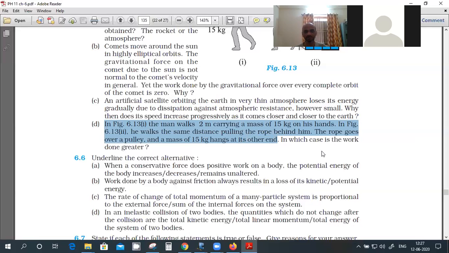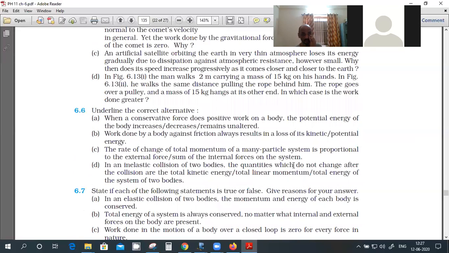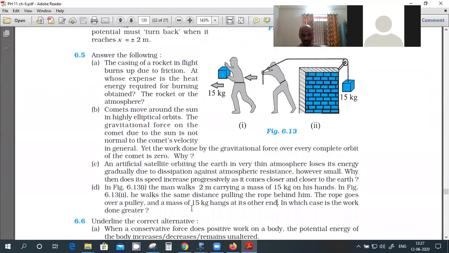Figure 6.13.1, this one. A man walks 2 meters with a mass of 15 kg on his hands. He walks the same distance with the rope behind him. In which case is the work done greater? This is a figure. Two cases: one is carrying 15 kg in his hand, the second case is using a rope and moving in the same direction, the same distance. So in which case is the work done more?